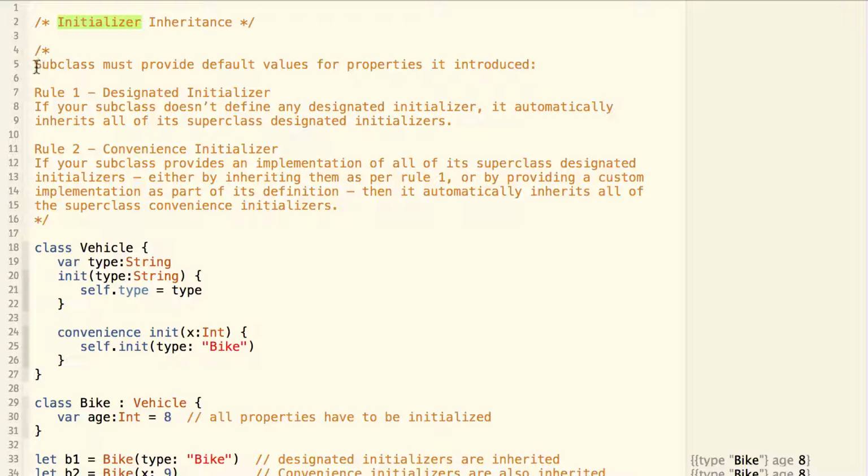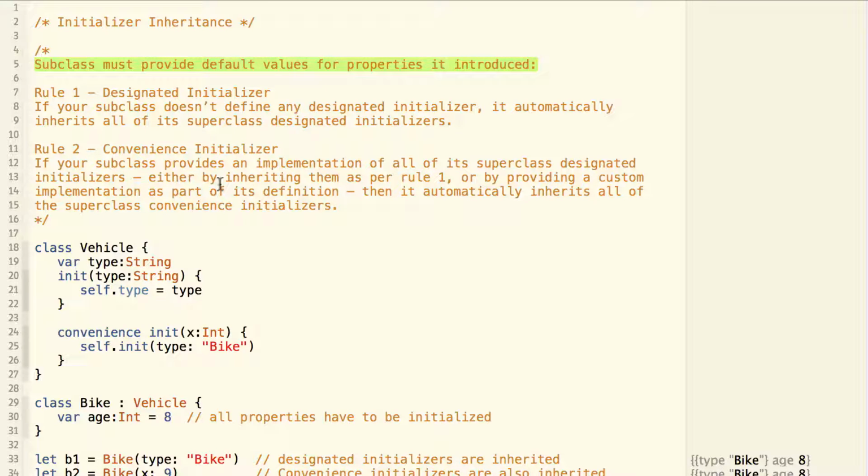First of all, the subclass must provide default values for the properties it introduced. And on top of that, there are two rules. Rule number one is for designated initializer. If your subclass doesn't define any designated initializer, it automatically inherits all of its superclass's designated initializers.